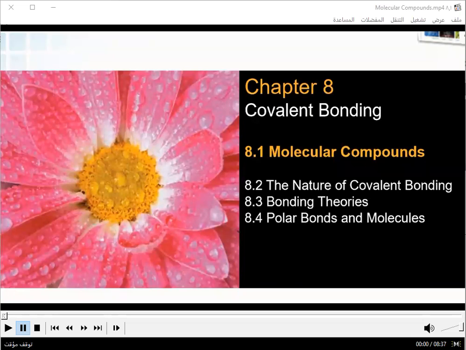Okay, first of all, who can define covalent bonding? Who can define covalent bonding? Abdurrahman Al-Jiban. Covalent bonding are atoms that are held together by sharing electrons.